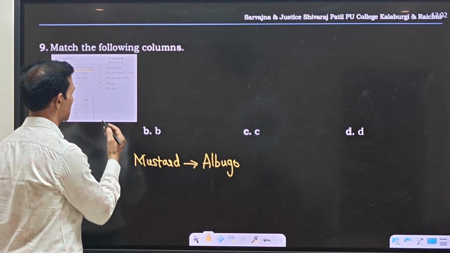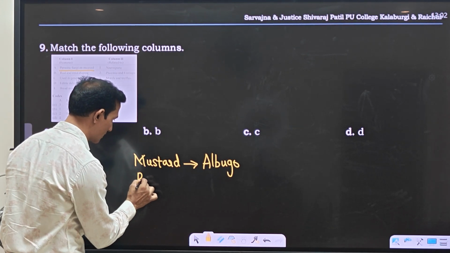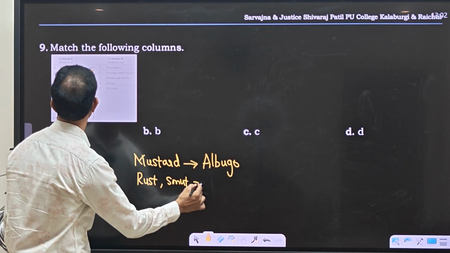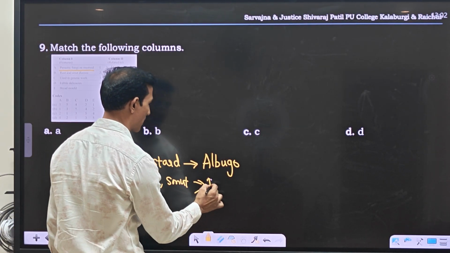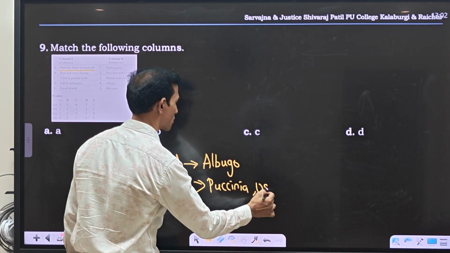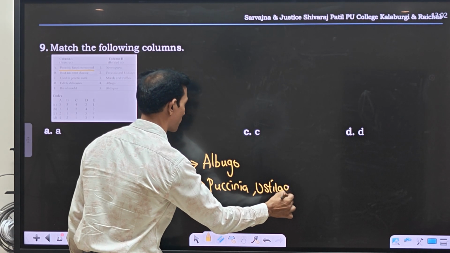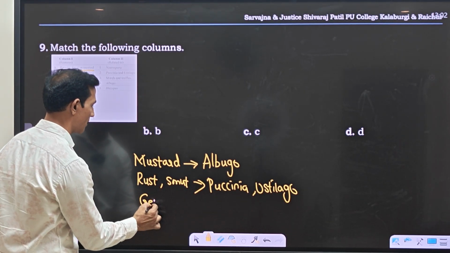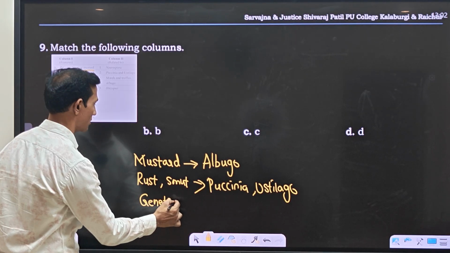Rust and smut diseases: rust disease is caused by Puccinia and smut disease is caused by Ustilago. Then genetic work: Neurospora is used in genetic work.